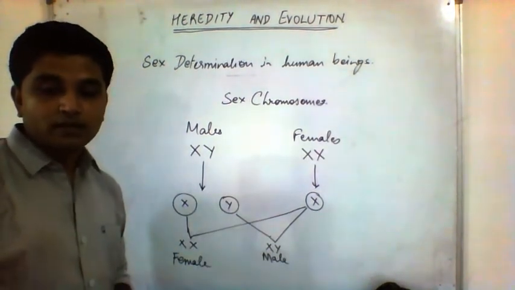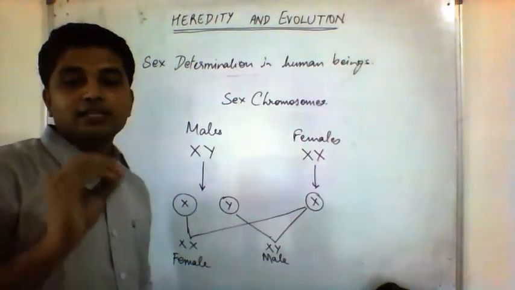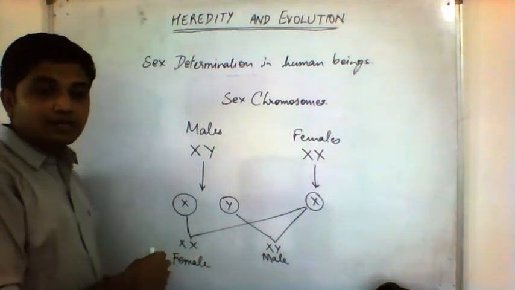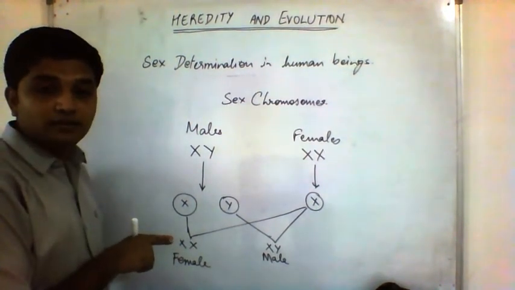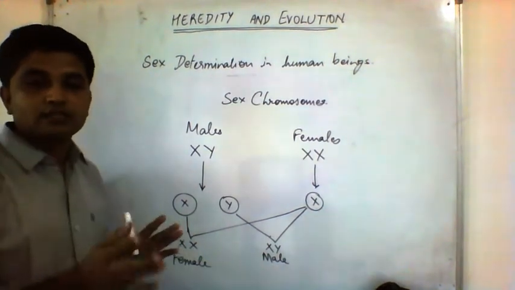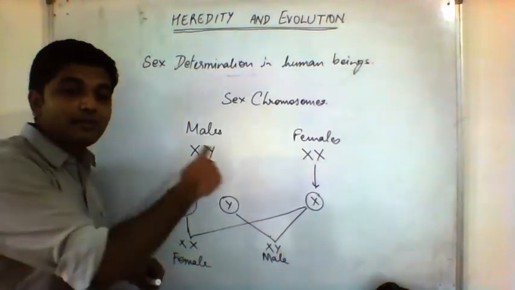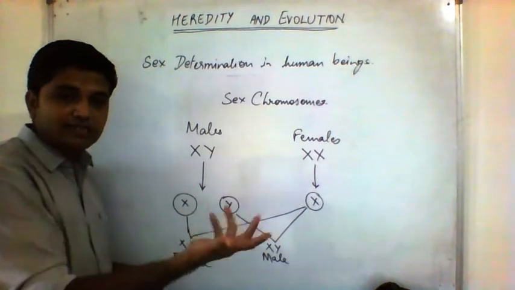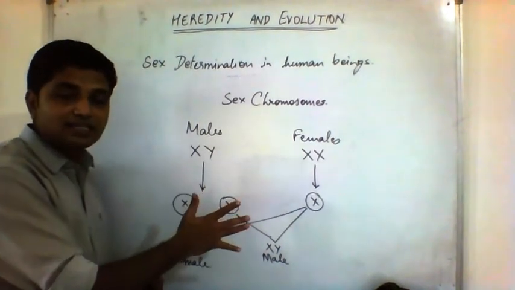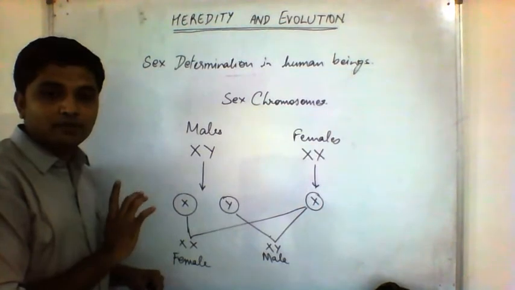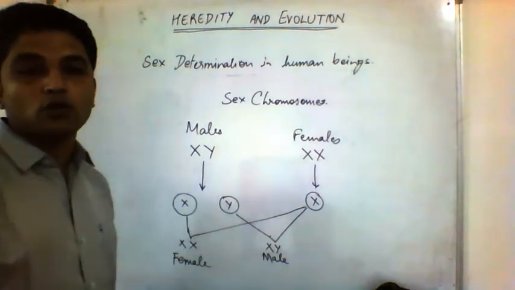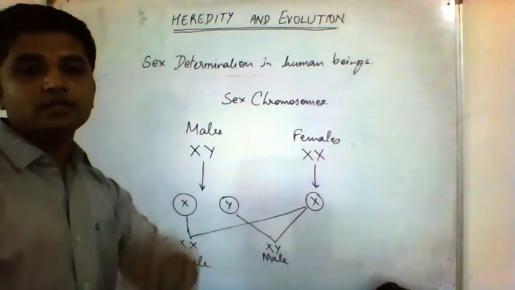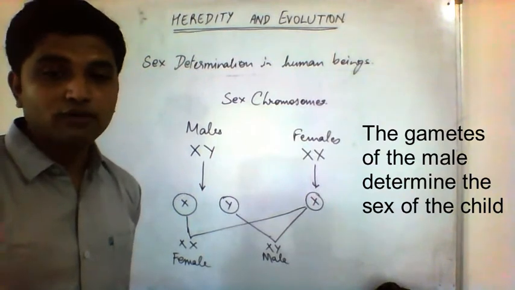the child. Right? So in this cross, we see two observations very clearly. First observation, like I've already told you: who determines the sex of a child? Nature decides whether it is a boy or a girl, but it is decided by the gametes of the male. The gamete of the female is fixed, but it is actually the gametes of the males that are responsible for the sex of a child. So this is the first conclusion we can draw out of this cross. The first conclusion, again I am repeating, is that it is the gametes of the male that determine the sex of the child, not the females.